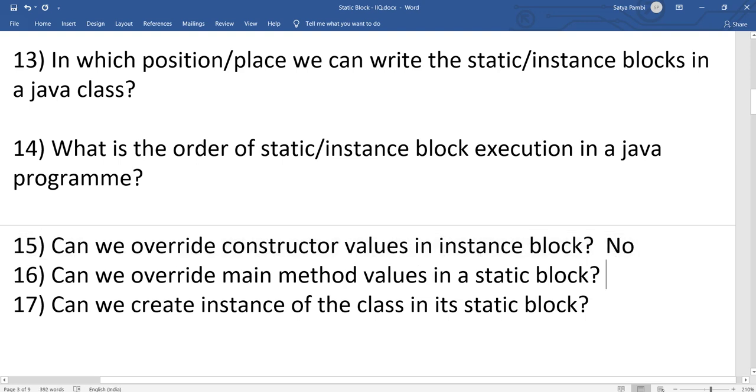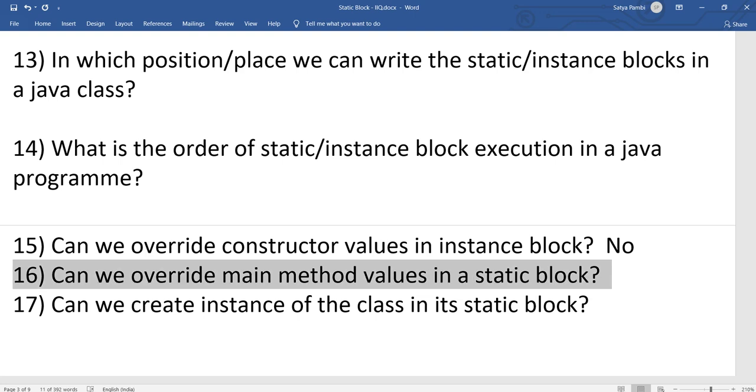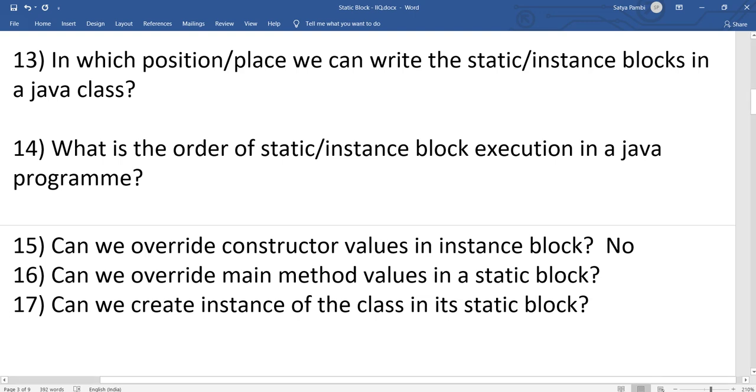And can we override the main method value in a static block? So we cannot override, because the first static block gets executed and later the main method will execute. So whatever the value in the static block, you can override inside the main method. The vice versa is not possible, because the order is static block first and then the main method will get executed.